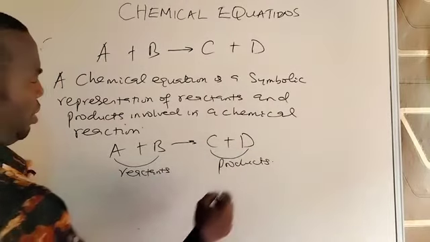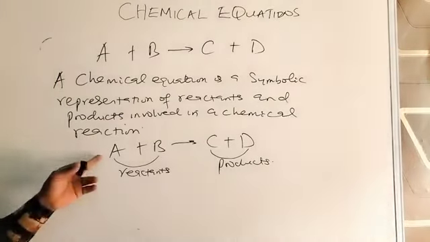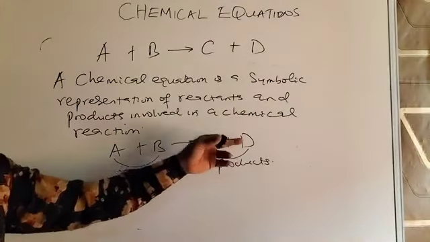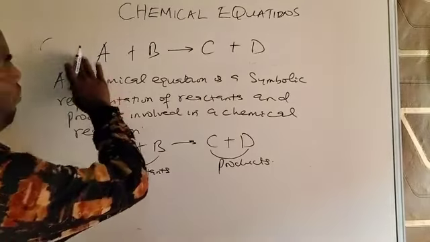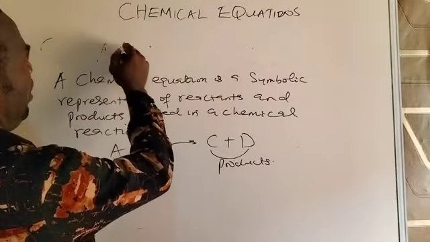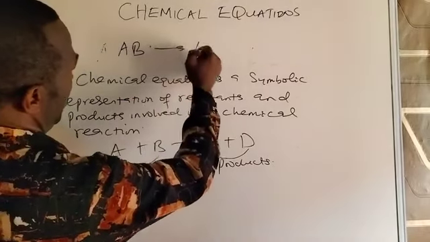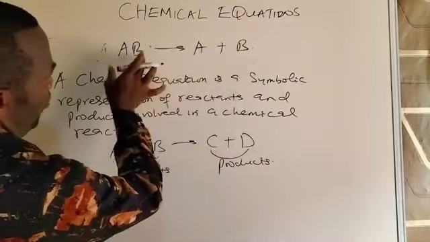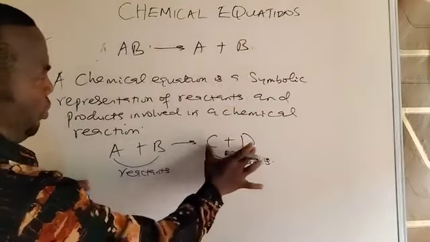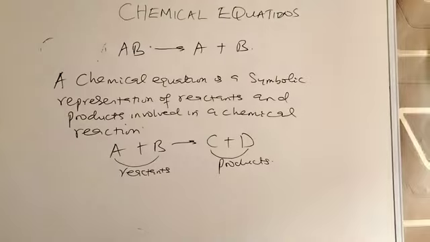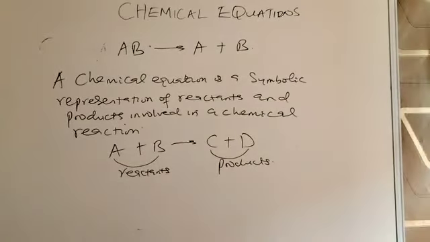A reaction can involve two reactants and two products. You can also have one reactant, for instance AB splitting into A plus B. So you can have one reactant and two products, two reactants and two products, or three reactants and three products, and so on.